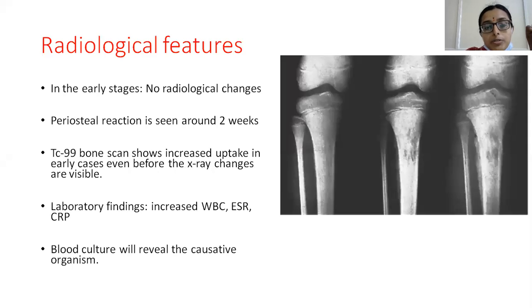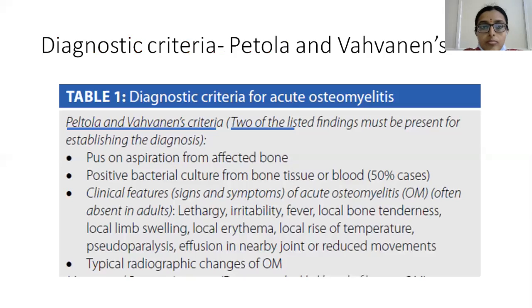There are also modifications like leukocytes labeled with indium-111, which can also be used for bone scan to identify acute osteomyelitis. So these are the different investigations. And coming to the laboratory findings, there will be increased WBC count, increased ESR and CRP. Blood culture will also reveal the causative organisms. So these are the radiological features and investigations.